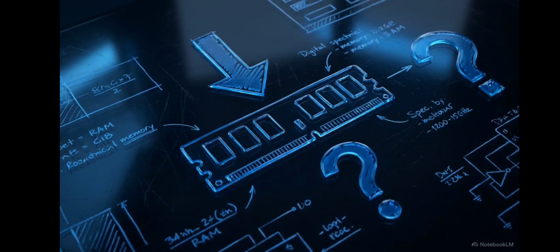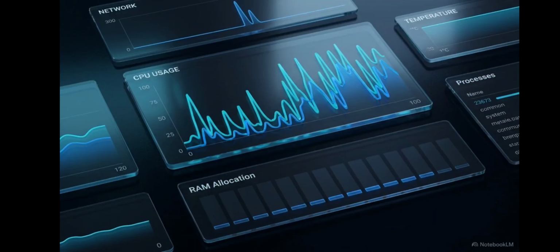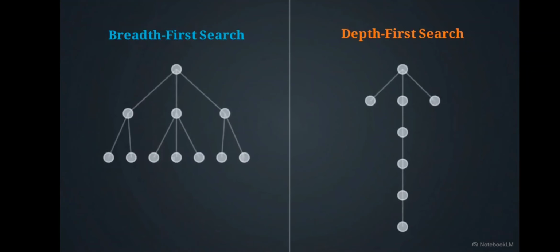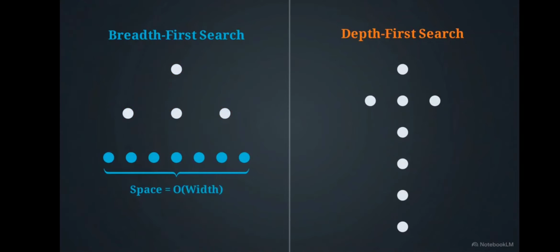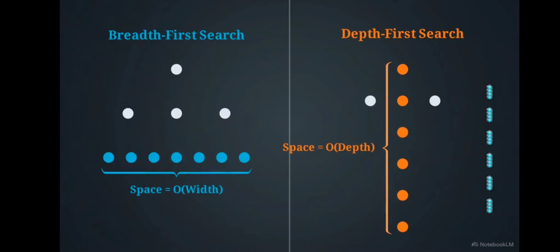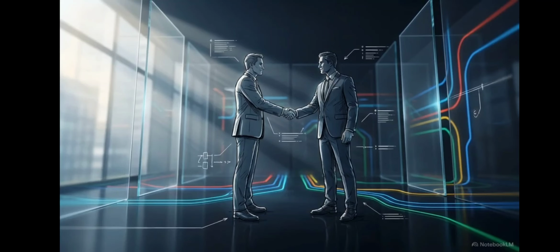The interviewer will then press you on a secondary constraint, space complexity. An optimal solution must maintain a minimal memory footprint. You need to compare the specific trade-offs. In a breadth-first search, your space complexity is defined by the maximum width of the graph. In a depth-first search, you are bound by the call stack limit dictated by the graph's maximum depth. Mastering this architectural transition provides the evidence of technical maturity required to advance through the technical loop.